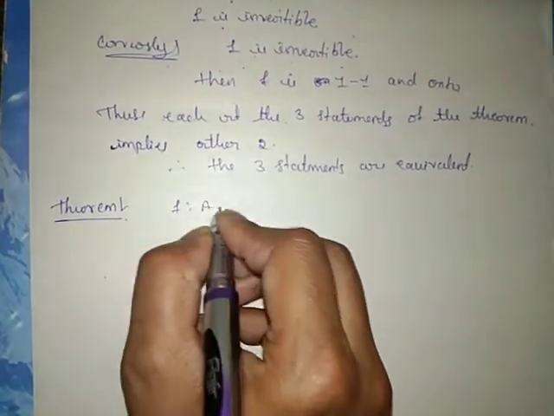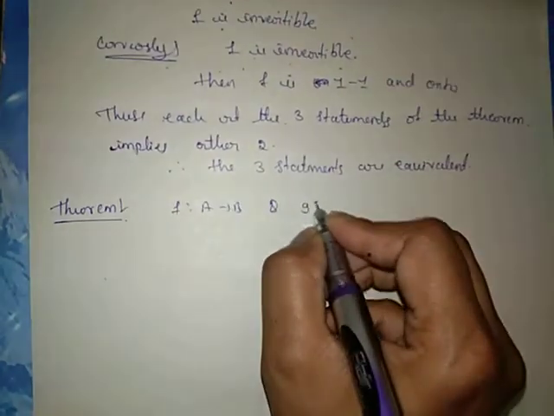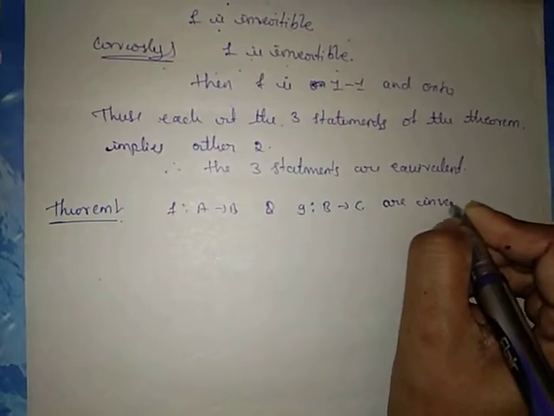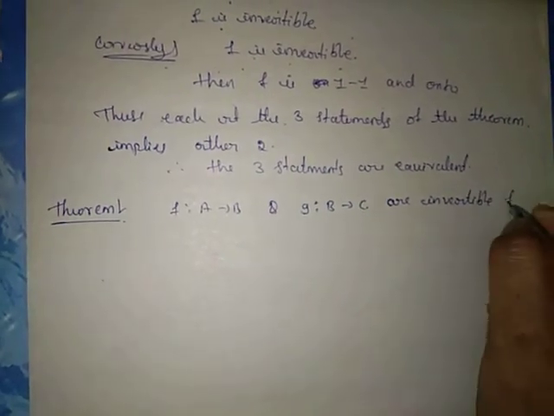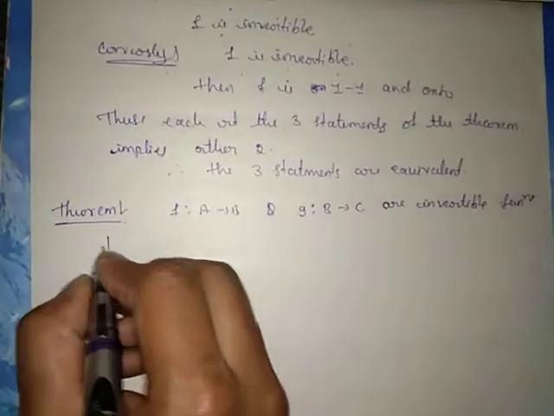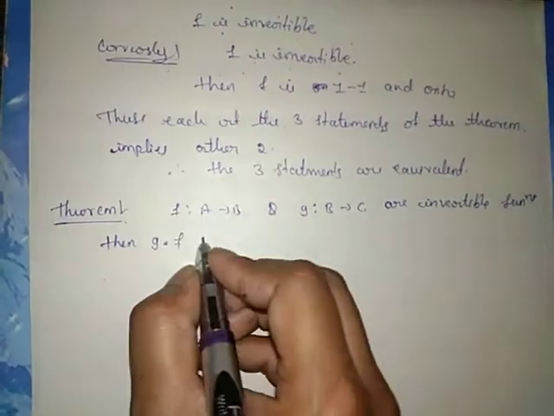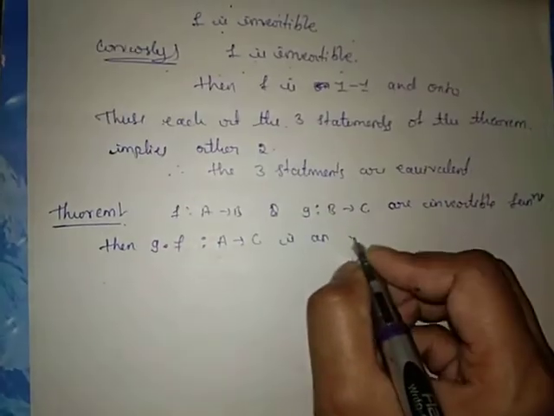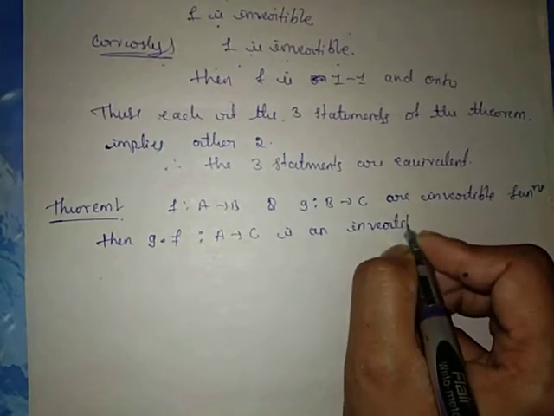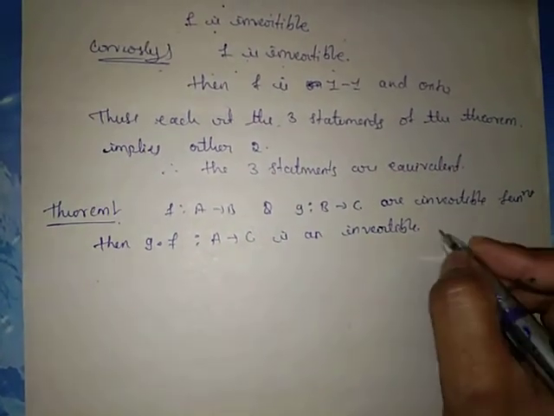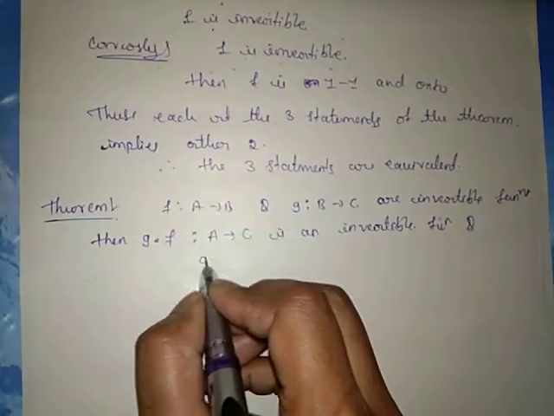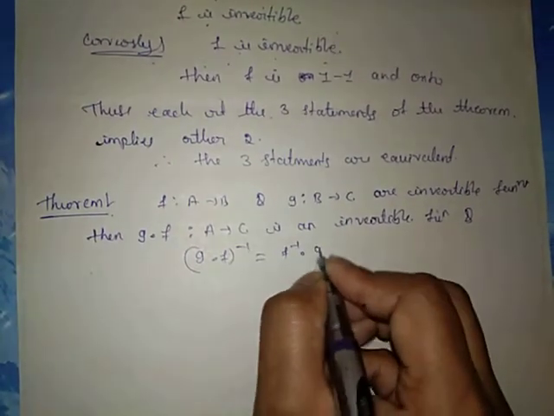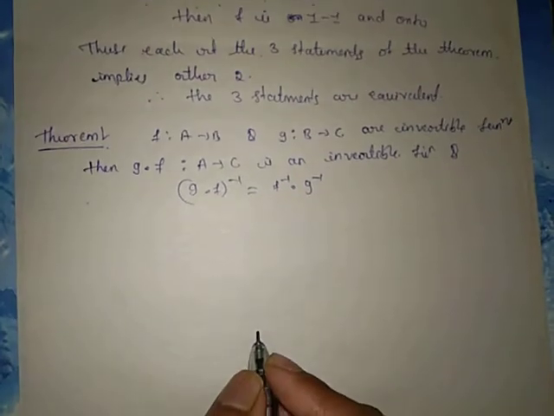If F is a function from A to B and G is a function from B to C are invertible functions, then G dot F from A to C is an invertible function, and the inverse of G dot F equals the inverse of F dot inverse of G. That we have to prove here.